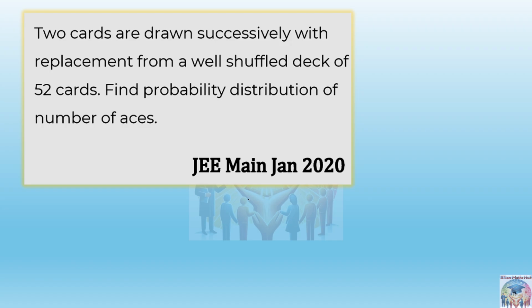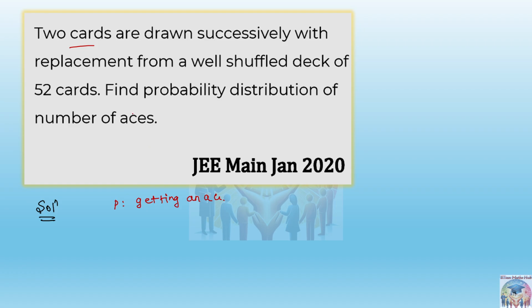Because only two cards have been drawn, so in either way we cannot get more. We don't have to reduce. So in this case, two cards have been drawn, successively. What is the success? In this case, you must write success as getting an ace. In this case, success is getting an ace.